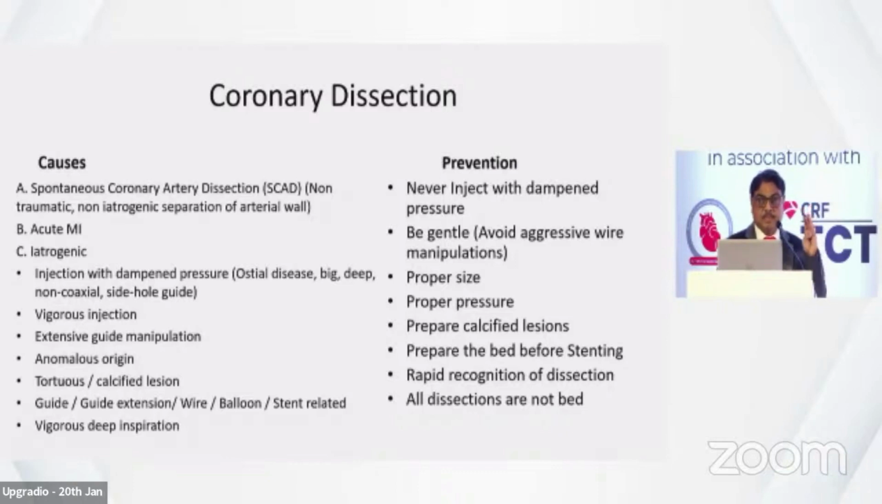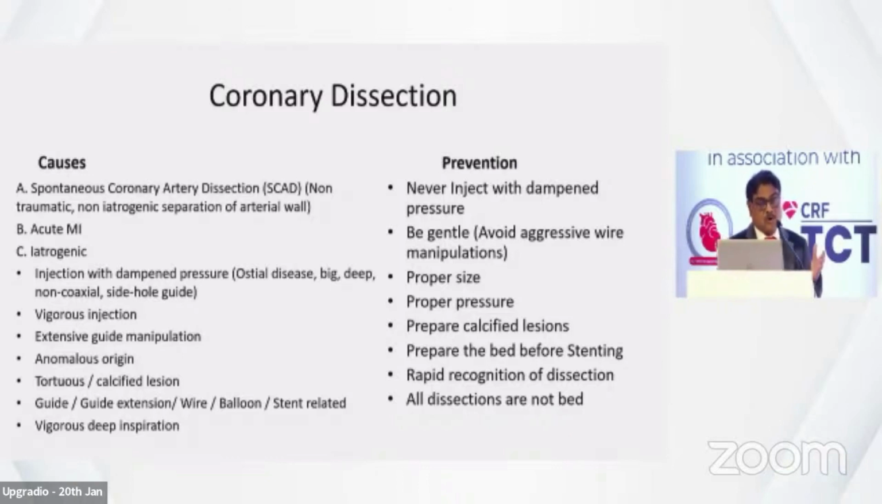So what are the causes? Ostial disease or a non-coaxial guide, which may be too deep inside, or too big, or may have side holes. The side hole is dangerous. It gives you false protection because you are seeing the aortic pressure while you are injecting into an artery that is wedged. So a side-hole guide is maybe one of the biggest reasons for dissections. Then vigorous injections, extensive and aggressive guide manipulations, and anomalous origin; I will show you a couple of cases. Tortuous and calcified lesions have to be handled very carefully.